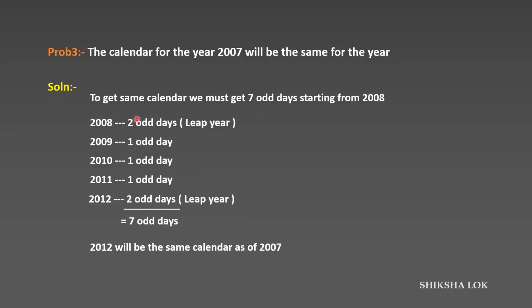For this problem you need to calculate odd days from the next year up to 7 odd days. The year by which you get 7 odd days will have the same calendar as the given year.